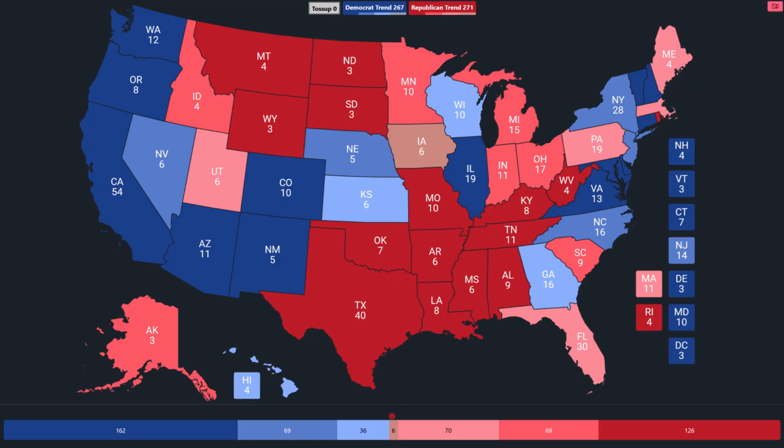Some of the exceptions are Nebraska and Kansas. Those are red states, but they got bluer. You've also got Minnesota, Massachusetts, and Rhode Island. Those are blue states, but they did get redder. Rhode Island is probably the one that stands out the most because of all those shifts I just mentioned. That is the highest. It's into double digits, and it's the darkest color.